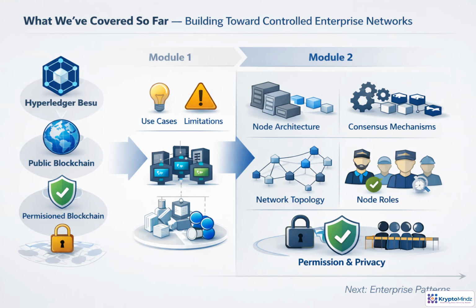You already have the core mental model: what Besu is, where it fits, and how enterprise networks are structured. Now we add the controls that make those networks manageable. Who participates, who transacts, and who can see sensitive data.